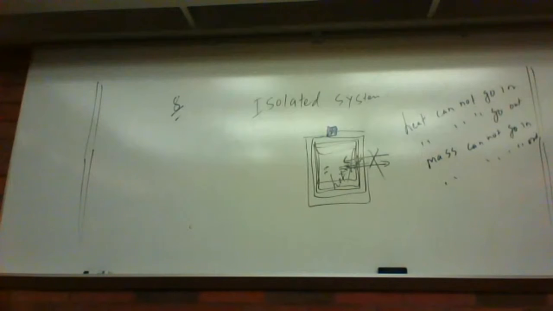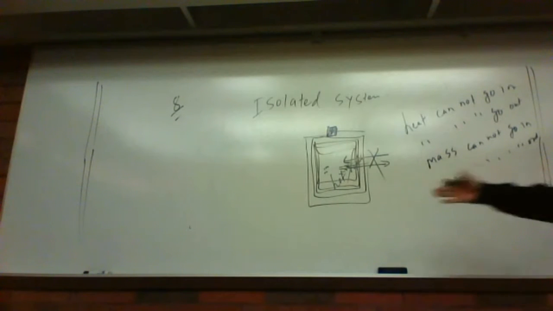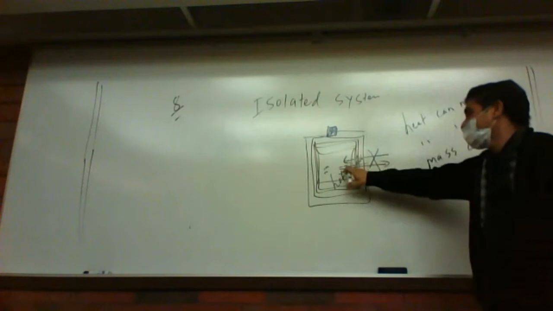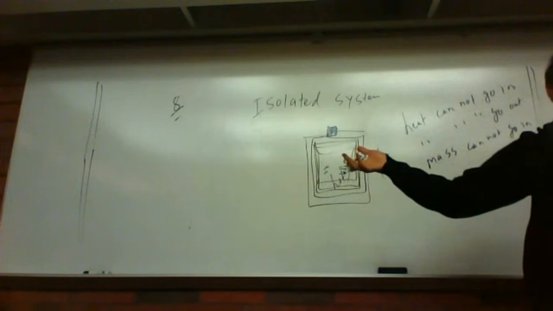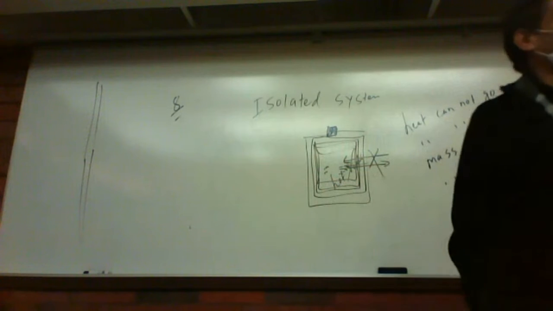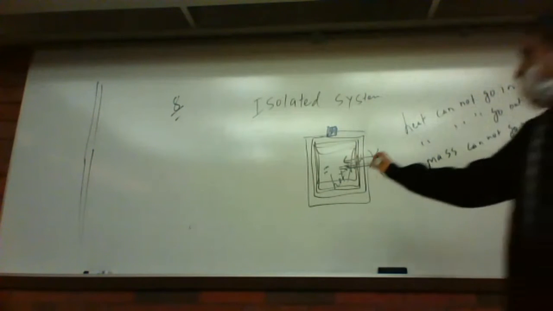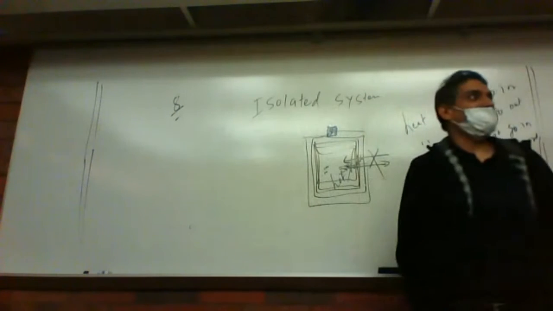There is no ideal isolated system. The thermoflask cannot keep water hot forever, right? Maybe it works for 1 day, maybe 2 days, but definitely it doesn't work after 2 or 3 days. The water slowly becomes cold. So there is no perfect isolated system. The thermoflask is close to an isolated system.